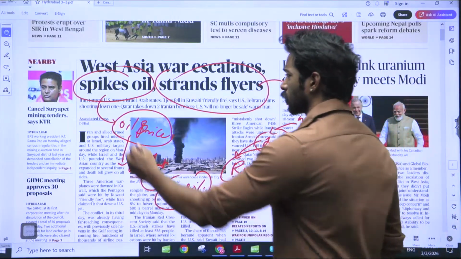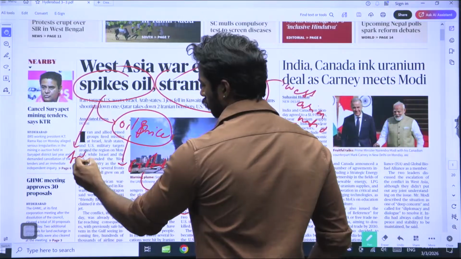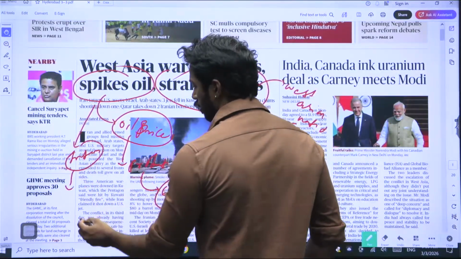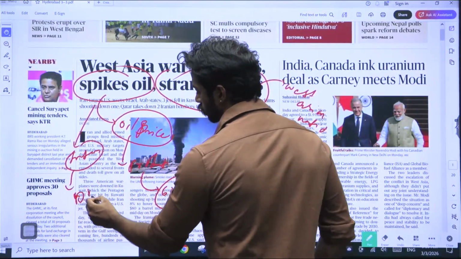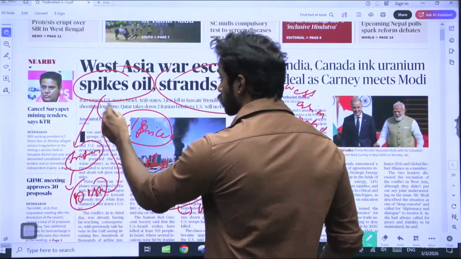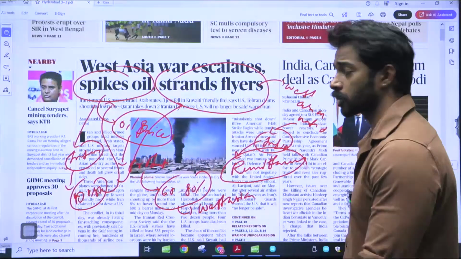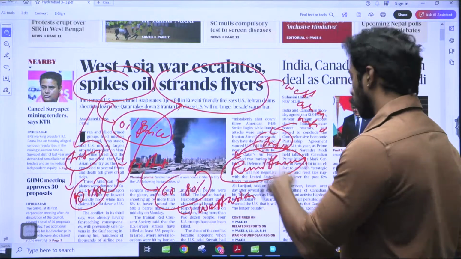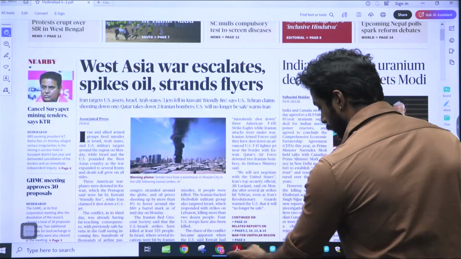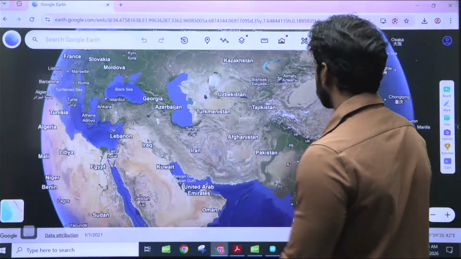We can actually use this in international relations, where whenever there's a disturbance in West Asia, it has larger consequences such as oil price hikes and reduction in remittances. But let's see what the West Asian nations are. I have the globe here.